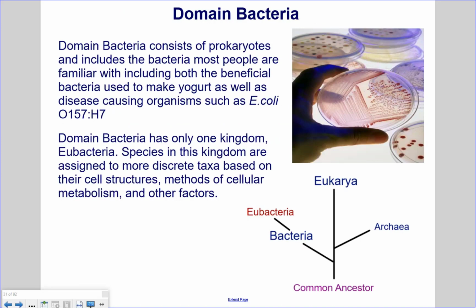Domain Bacteria. Domain Bacteria consists of prokaryotes and includes the bacteria most people are familiar with, including both the beneficial bacteria used to make yogurt, as well as the disease-causing organisms such as E. coli O157:H7. Domain Bacteria only has one kingdom, Eubacteria. Species in this kingdom are assigned to more discrete taxa based on their cell structures, methods of cellular metabolism, and other factors.